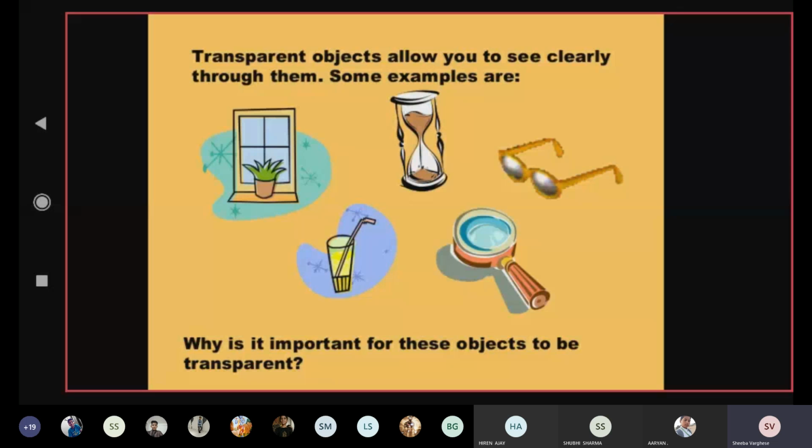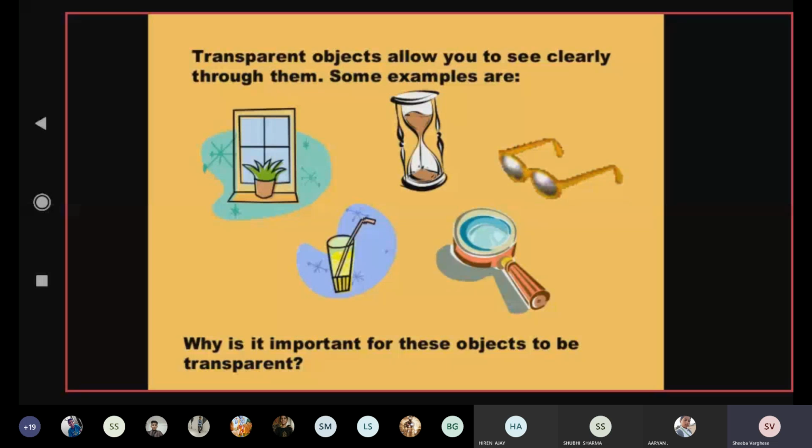In some liquids, even through water, we can see clearly. Oil, through that also we can observe things clearly. And in gases, we have oxygen, hydrogen, nitrogen. All these gases are transparent materials.